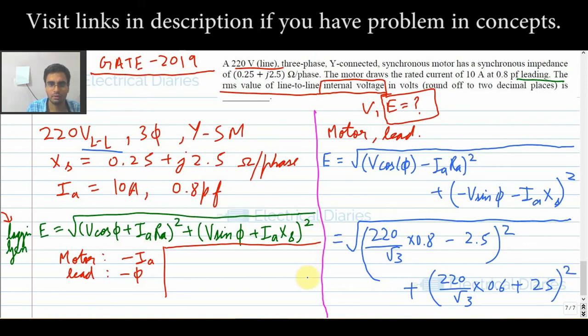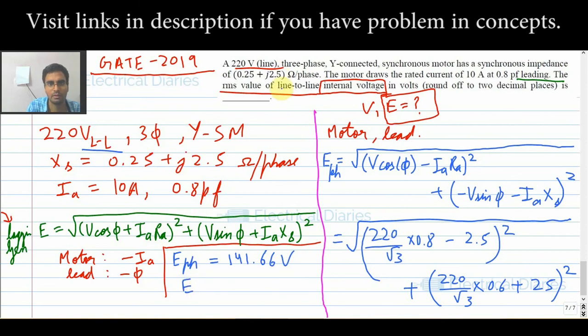On solving this expression, you will get E phase as 141.66. And you have to find line to line.